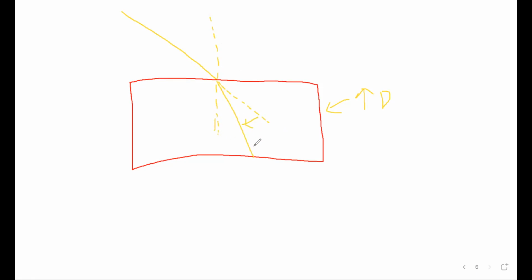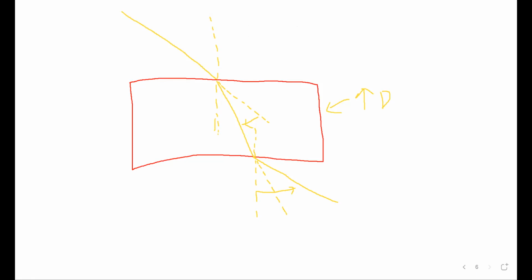But when the light rays enter from a more dense to a less dense region, which is from the glass back into the air, the normal path should have been like this, right? But because the speed of the wave speeds up, it's obviously going to lead forward again and thus bend away from the normal. I repeat, the light ray is supposed to come here, right? Then when it enters a medium which is more dense, because the speed of light slows down, it will bend closer towards the normal. But when it leaves the glass block, because the speed of light is faster, yet again, it will bend away from the normal.